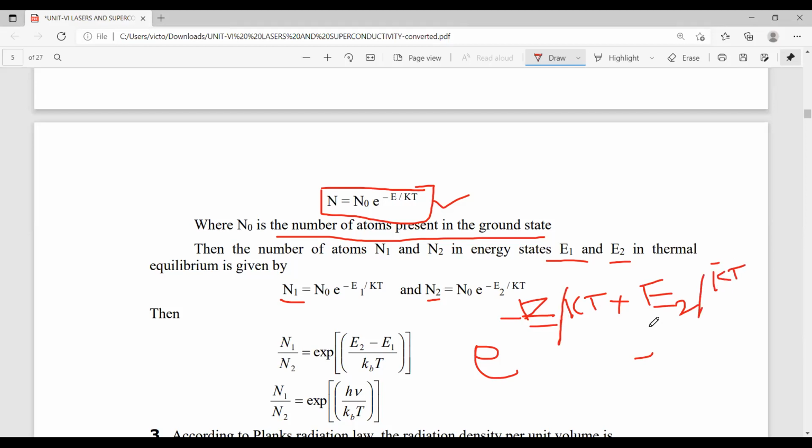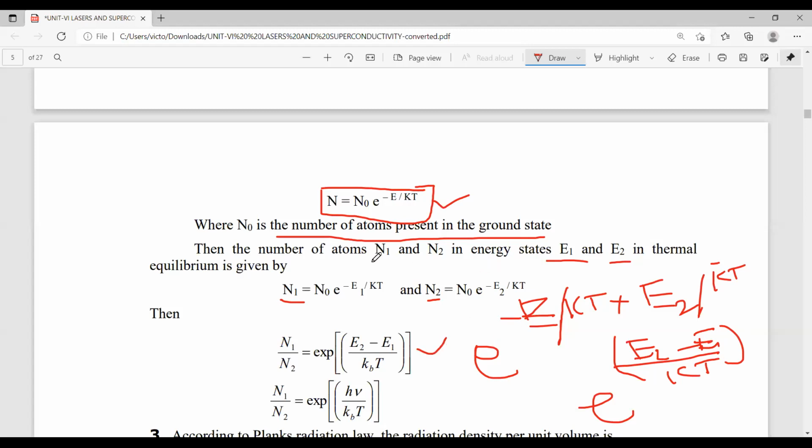Here the KT is common, so it can be written as e power 1 by KT times E2 minus E1. So this is the way we get it.